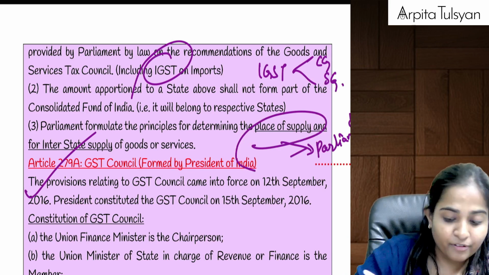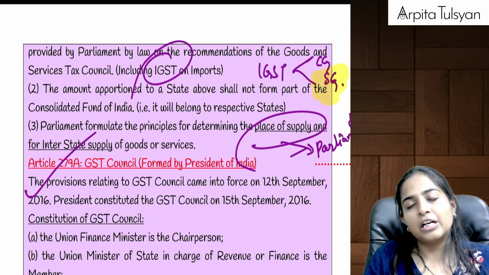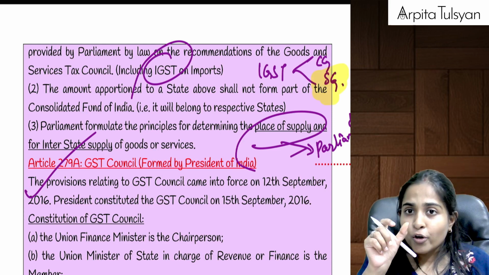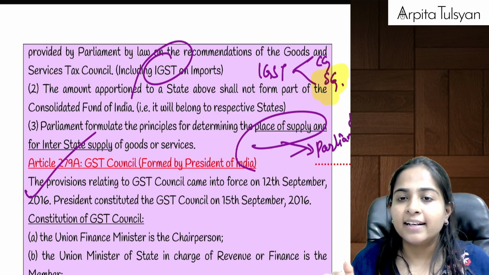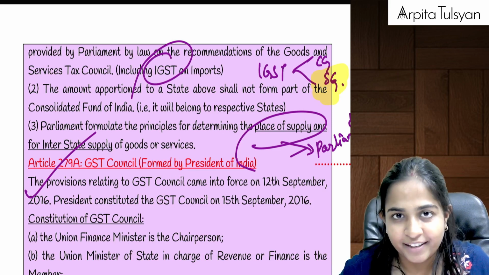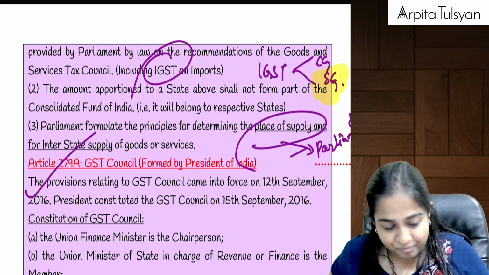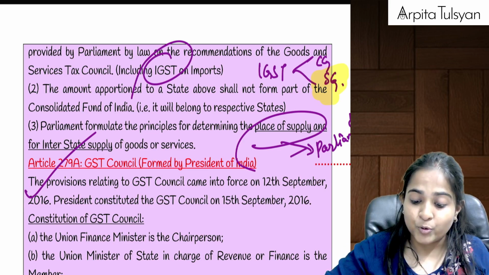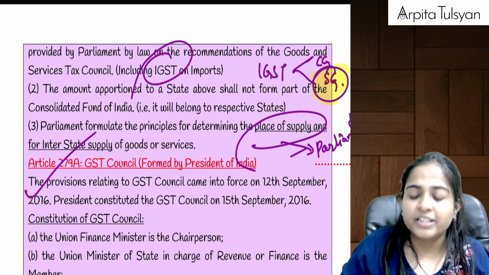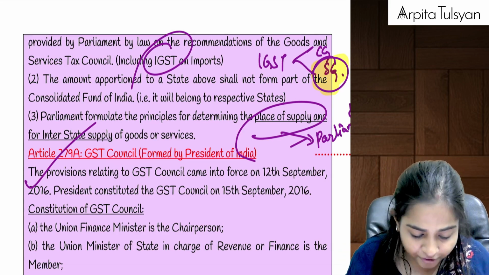Right? And one more important point: whatever amount is apportioned between the central government and state government, the portion of central government will not get transferred to the Consolidated Fund of India. The Consolidated Fund of India belongs to the entire country, but whose revenue is this? This is the revenue of the state government. So this share will not get credited to the Consolidated Fund of India.